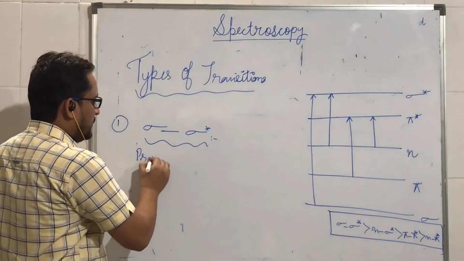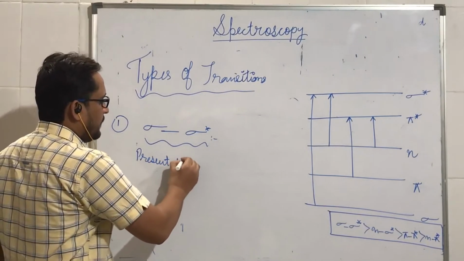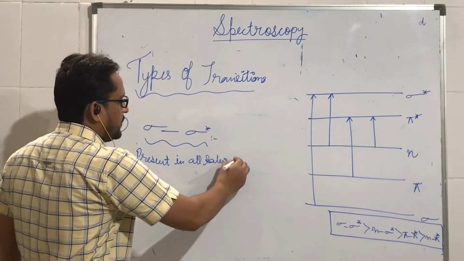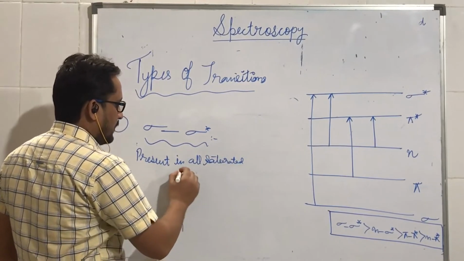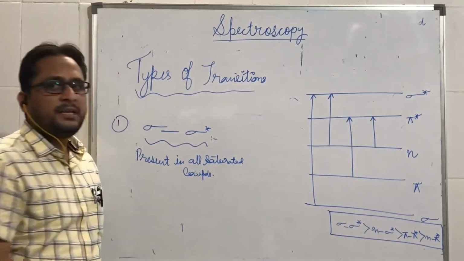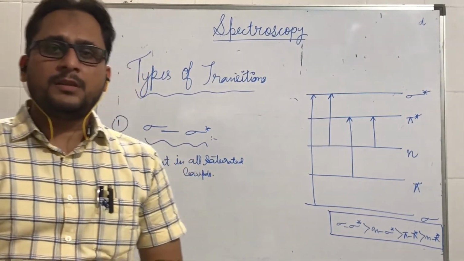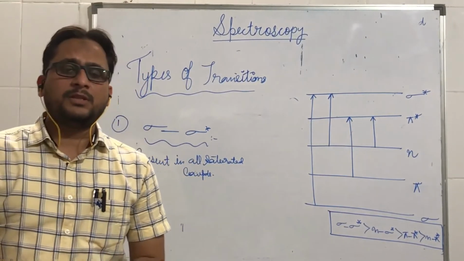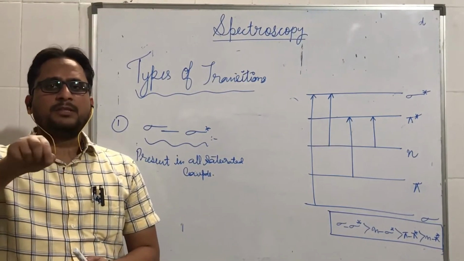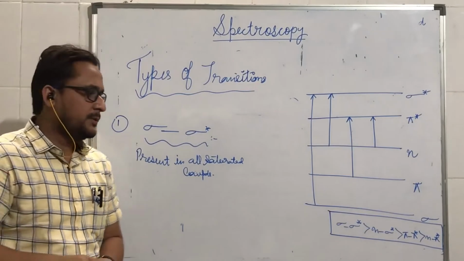They are present in all saturated compounds and even in unsaturated also, because in unsaturated also there are certain sigma bonds, and even in the double bond the first bond is sigma bond, the second bond is pi bond.